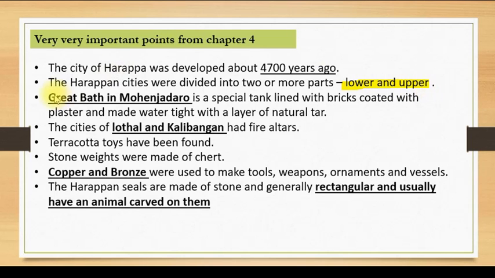Then this chapter tells you about the city of Mohenjo-daro, and it tells you that there was a great bath in the city. So what is this great bath? It is just like a tank. It is made of bricks and it is coated with plaster and it is made watertight with a layer of natural tar. Sometimes in the exam, questions ask you for the description of